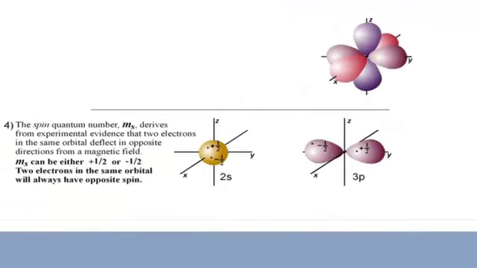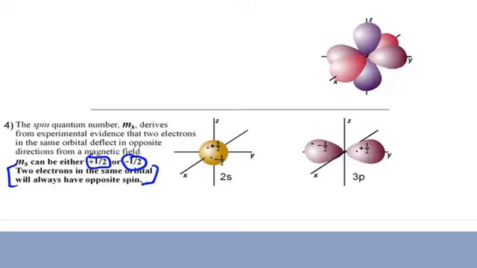And finally, we have the spin quantum number, m sub s. And this derives from the fact that experimentally, electrons in the same orbital are found to deflect in opposite directions when going through the same magnetic field. And those 2 electrons are designated as either positive 1/2 or negative 1/2. They are said to have opposite spin.